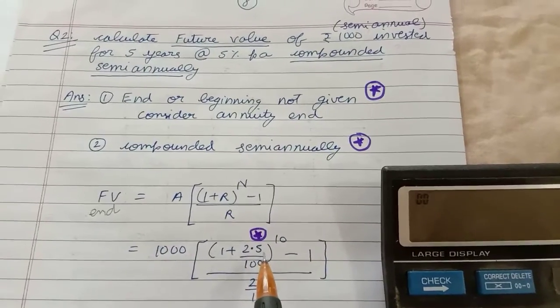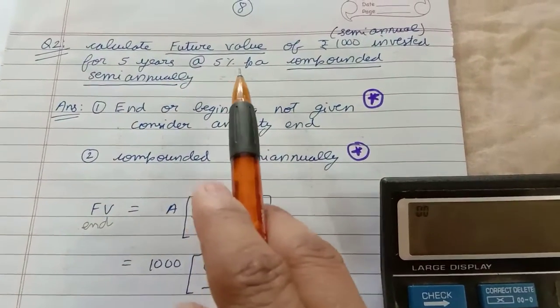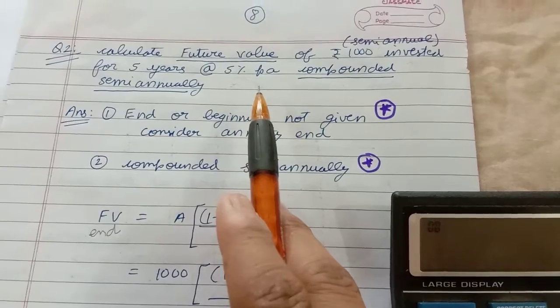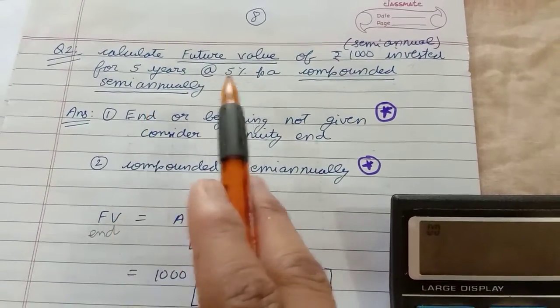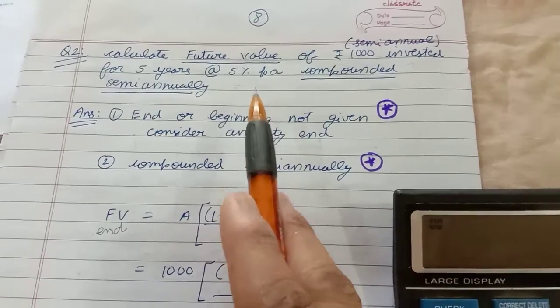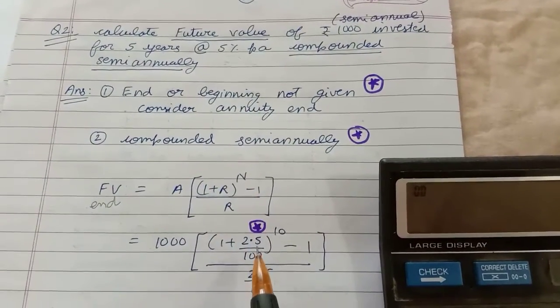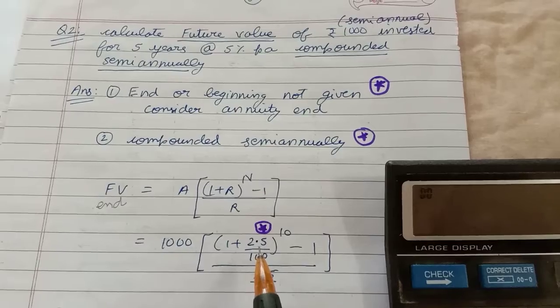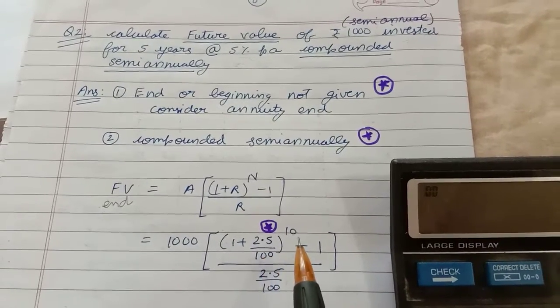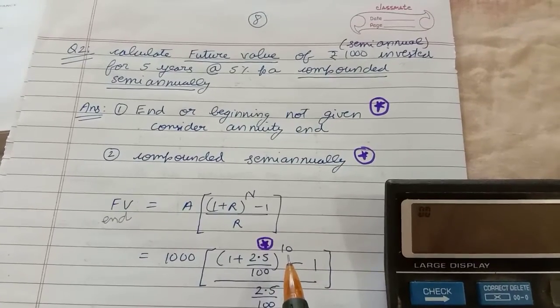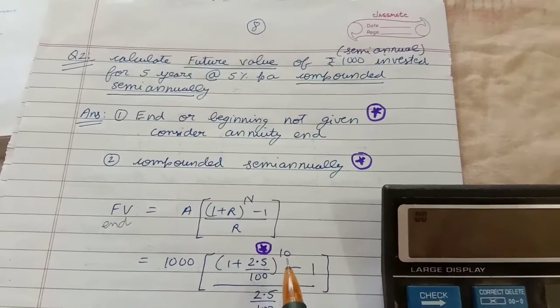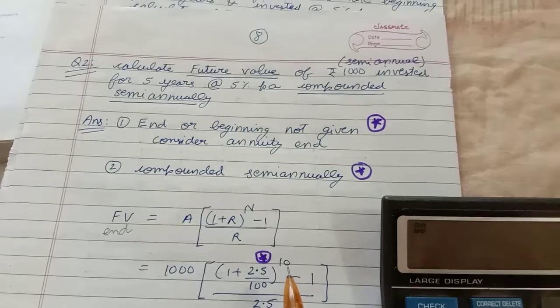Now how is this 2.5? 5% per annum was the rate, but investment is semi-annual, compounding is also semi-annual, so the rate has to be semi-annual. So divide the rate by 2, so it becomes 2.5%. Then raised to power n. I told you in video number 1, n is not the number of years, it is the number of compounding.